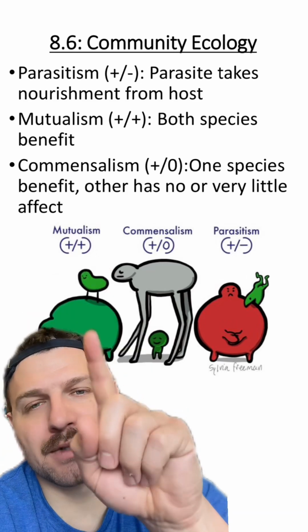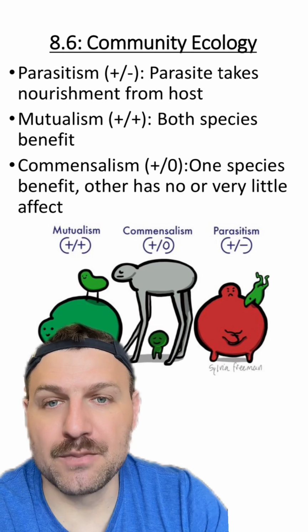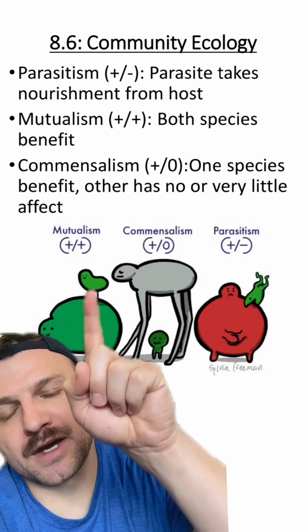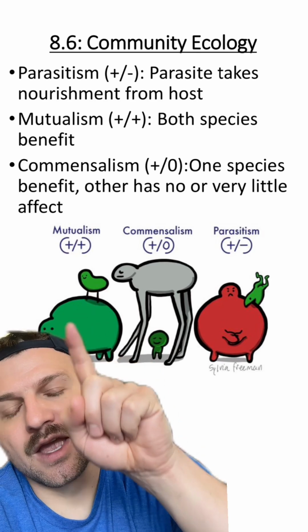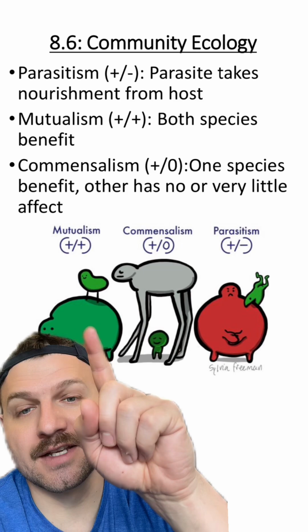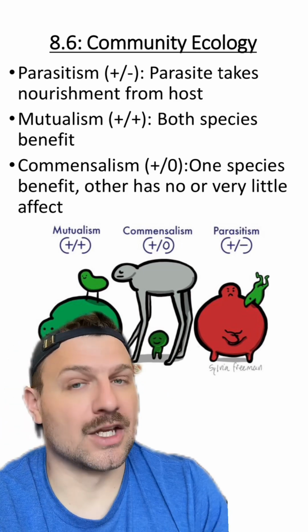Mutualism is a plus-plus or positive-positive interaction. This is where both species are going to benefit from the interaction. You can see here, like this organism and this organism are both benefiting because this organism gets like a perch to sit on and they can see further for like predators, while this organism is kind of gaining that benefit from seeing further than they can usually see.